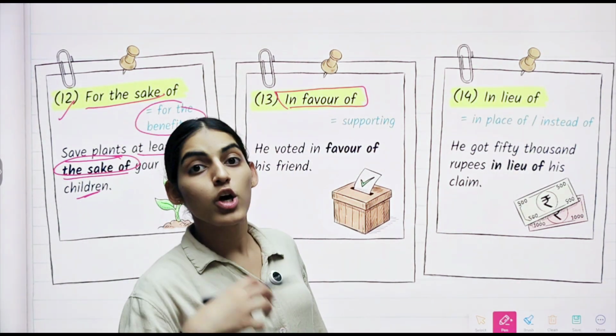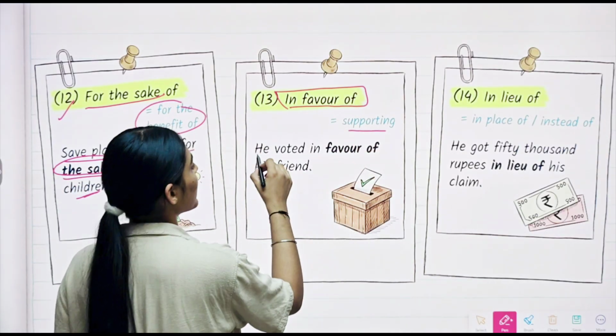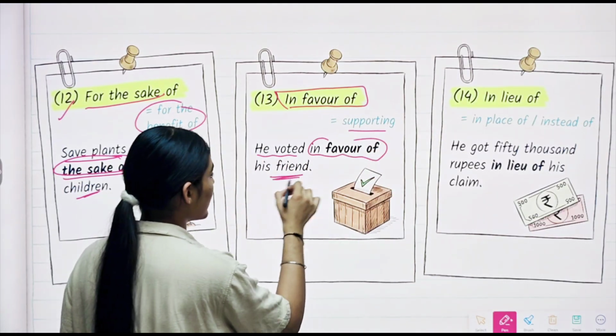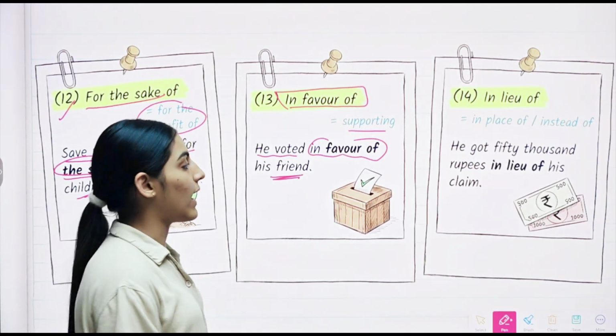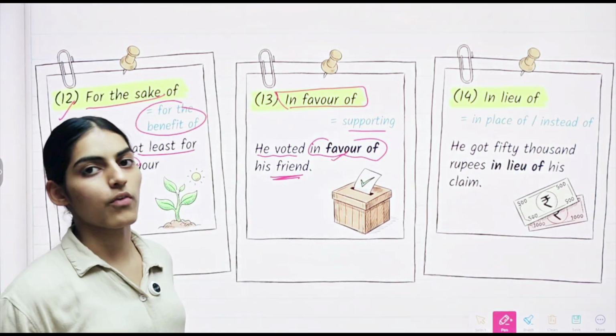Then we have "in favor of." In favor of means supporting something. For example, he voted in favor of his friend. Since his friend is there and he voted for his friend, why? To support that. So for that we can use in favor of his friend.